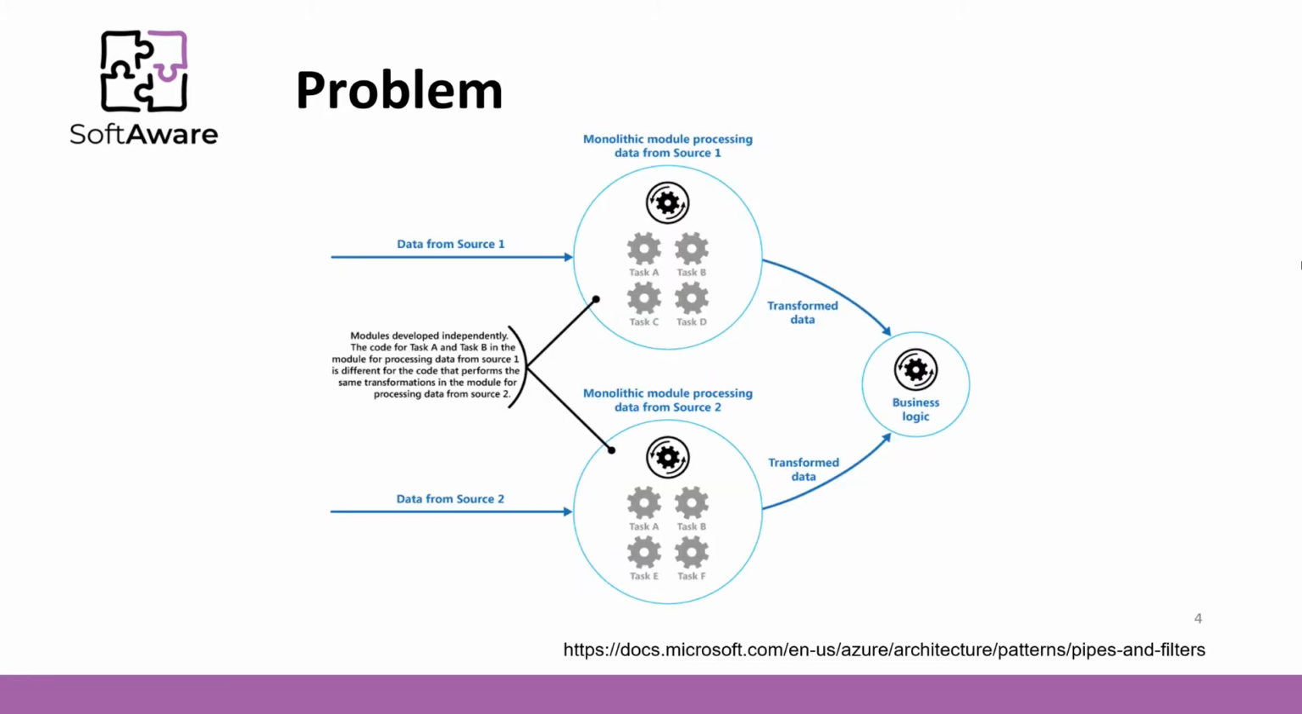The figure from the Microsoft website illustrates the issues with processing data using a monolithic approach. An application receives and processes data from two data sources. The data from each source is processed by a separate module that performs a series of tasks to transform this data before passing the result to the business logic of the application. Some of the tasks that the monolithic modules perform are functionally very similar, but the modules have been designed separately.